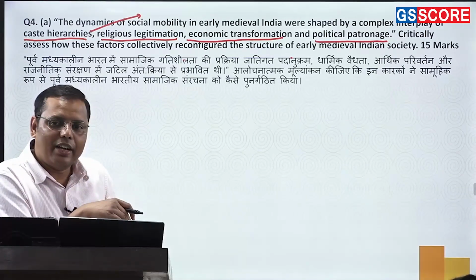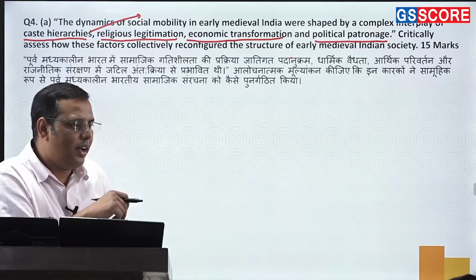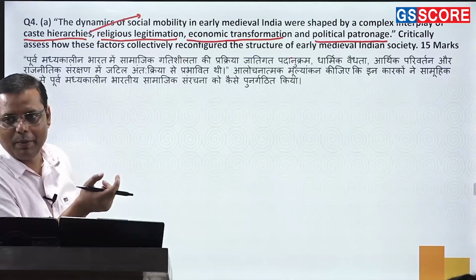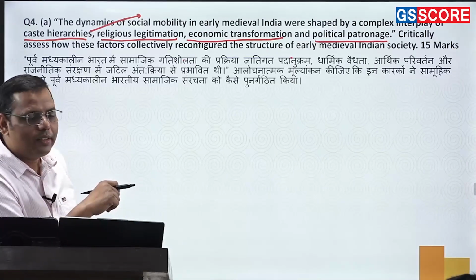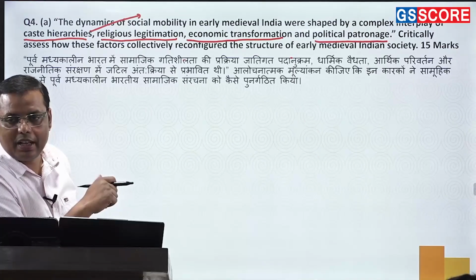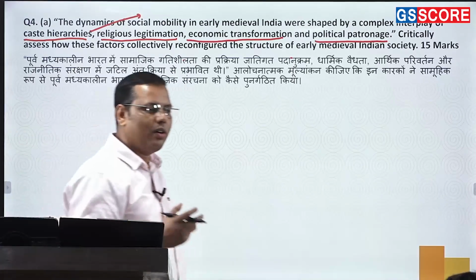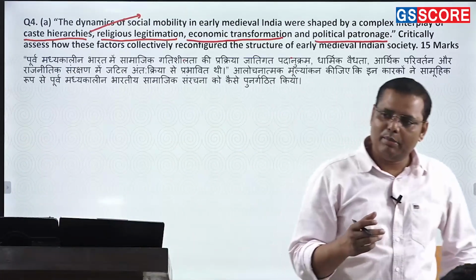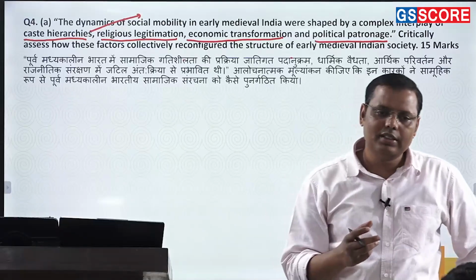Those who were not getting a higher identity must not be happy. So what was the way out? What was the way out? क्या तरीका था? The best way out of this was that you start patronizing or supporting the new religious identities.